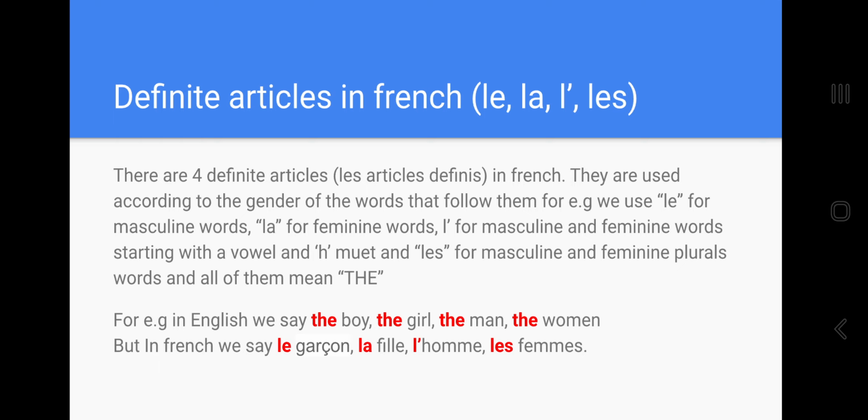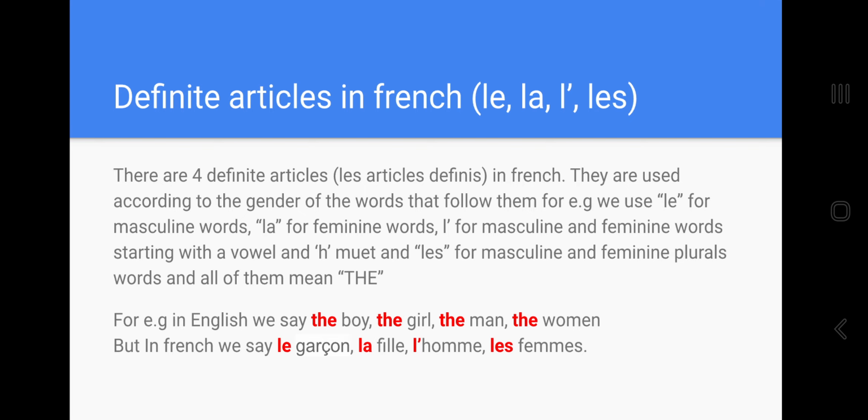We have four definite articles in French: le, la, l' and les. So why do we have four? We have four because earlier we discussed that in French we have masculine words and feminine words, and you will use your indefinite article and definite article according to the gender. So we will use le for masculine words, la for feminine words, l' for masculine and feminine words starting with a vowel or h mute, and les for masculine and feminine plural words, and all of them mean "the."